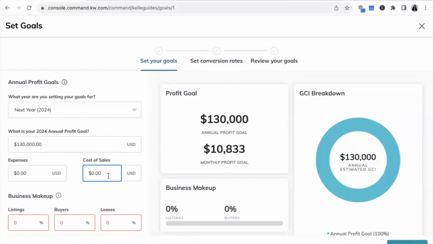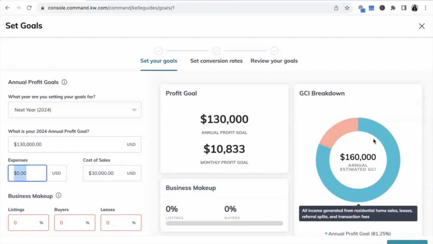So in general, we say about 30% for each of these. When you are a newer business, you can be a lot leaner on this. You can say, realistically, we're only gonna put 10,000 toward each or whatever you wanna do. I'm gonna stick with 30,000 for each just to show you what we're talking about. So you can see I added in 30,000 and it already moved this far up to 160,000. So I need to bring in 160,000 GCI, gross commission income, to be able to take home 130,000.